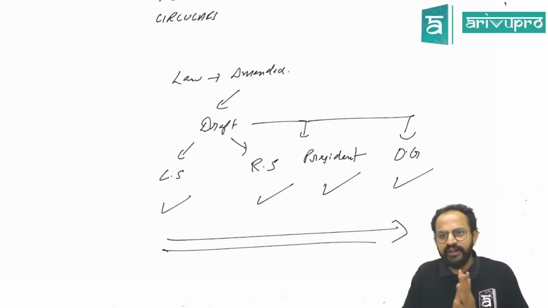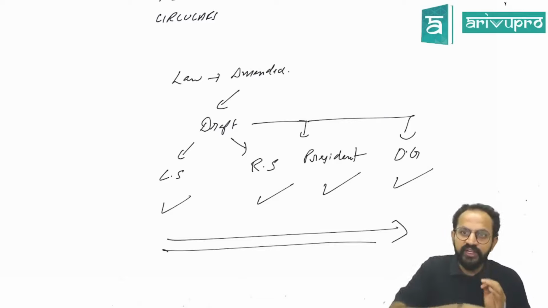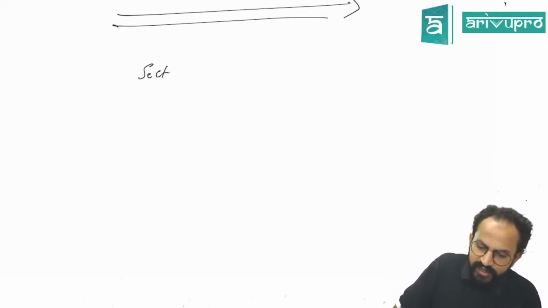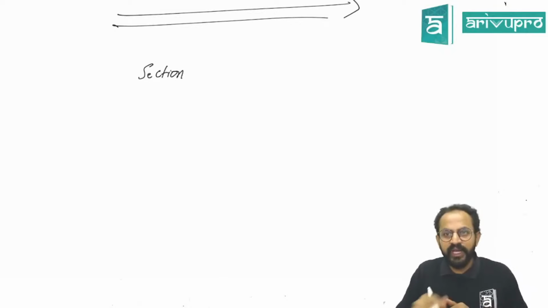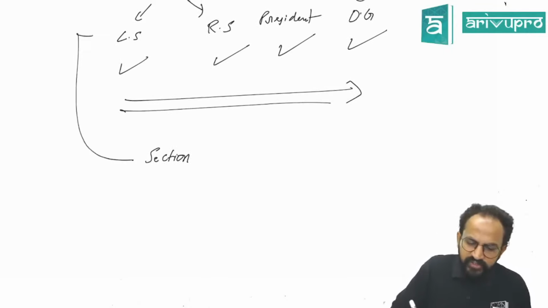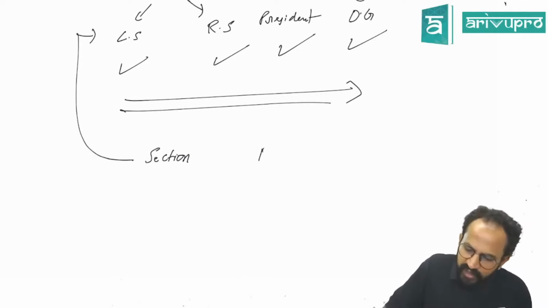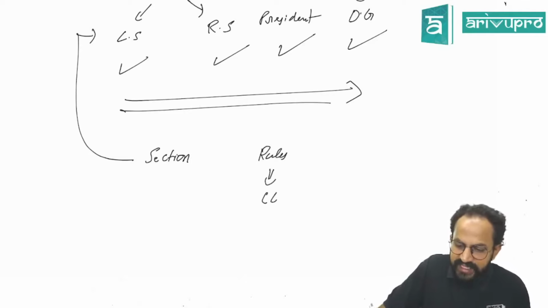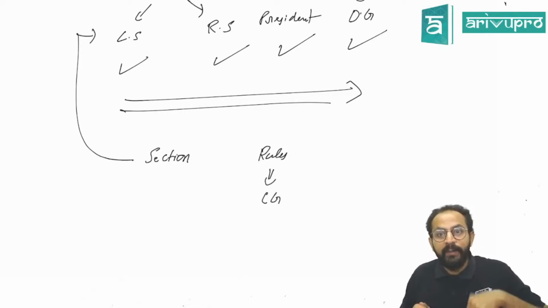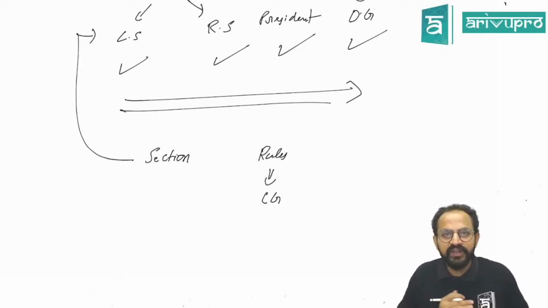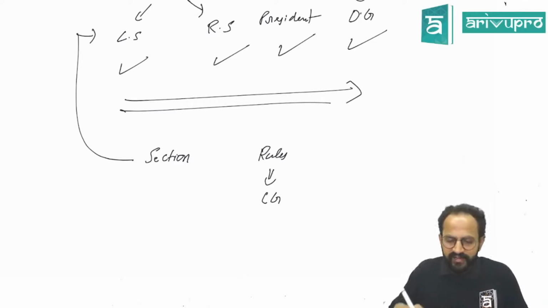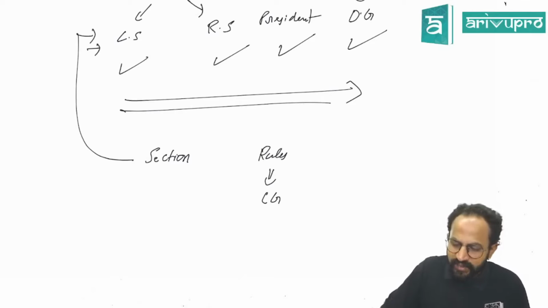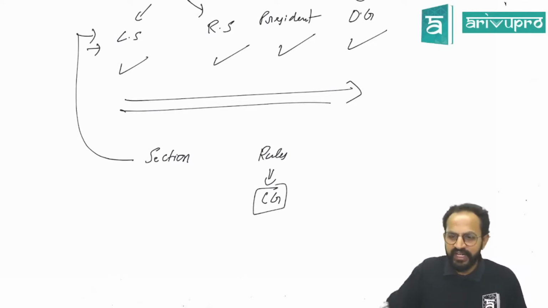So what did the Companies Act 2013 do? Whenever a section is to be amended, you have to follow the same procedure. But whenever a rule is to be amended, the central government has reserved the power to amend the rule however it deems fit. If a section has to be amended, the entire procedure has to be followed. But if a rule has to be amended, this can be done just by the central government. So that is MCA.